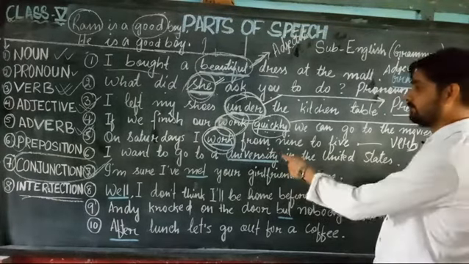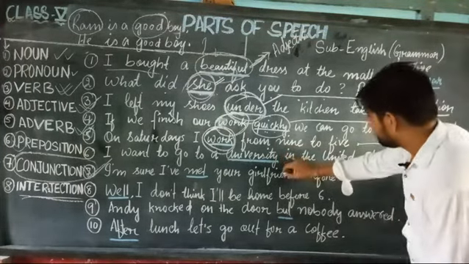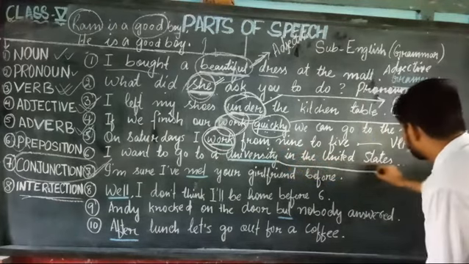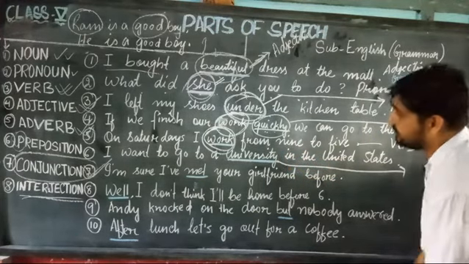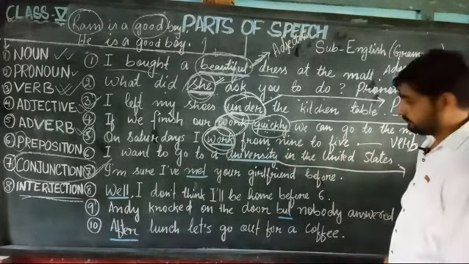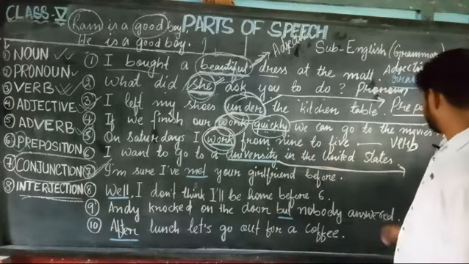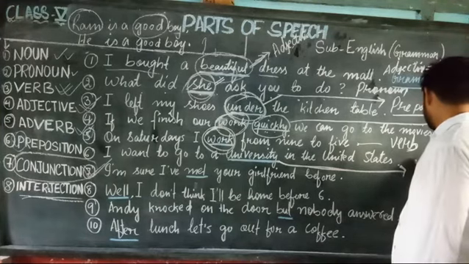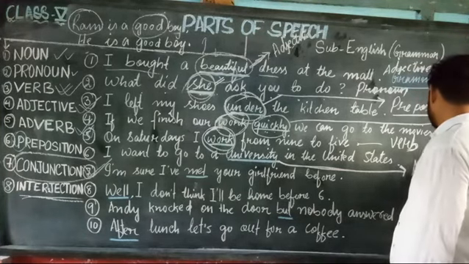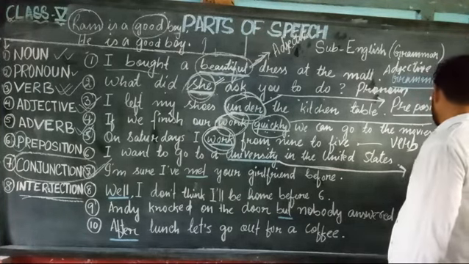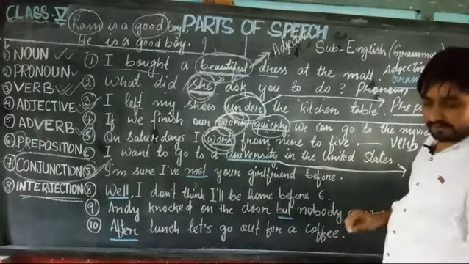Now 6. I want to go to a university in the United States. What is this, "university"? It's a name of something, right? So what can we write? Name of something, name of anything. Noun.